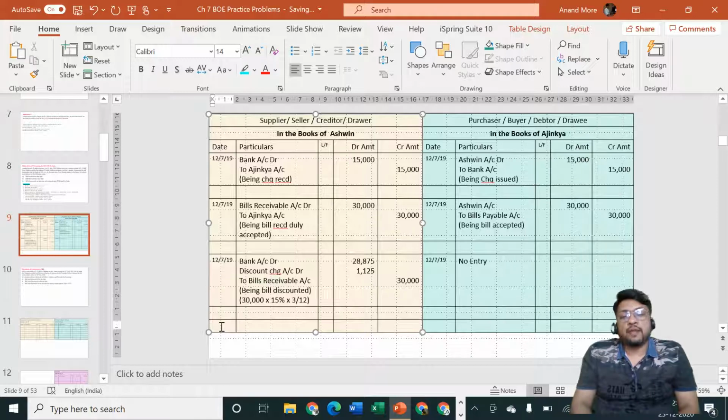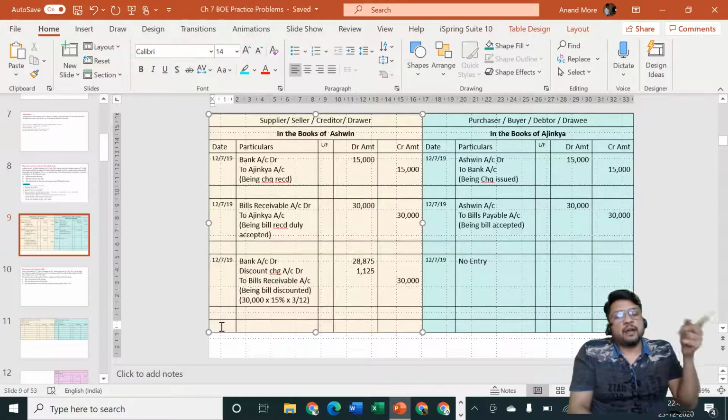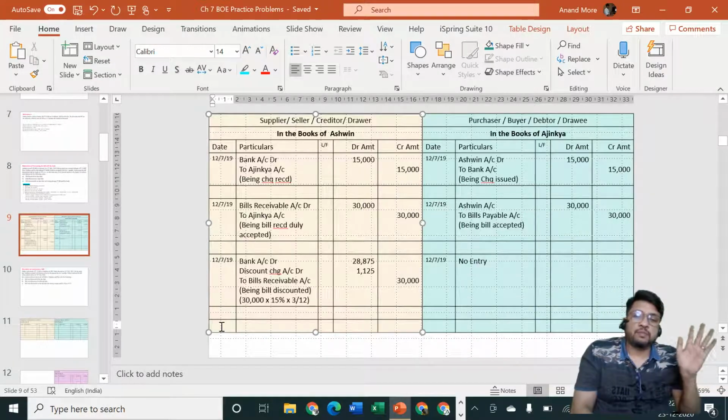On the due date, you think about it. Who will go to whom to demand money? Can Ashwin go and demand money from Ajinkya? Now it is impossible because the bill is not with Ajinkya. The bill is not with Ashwin.